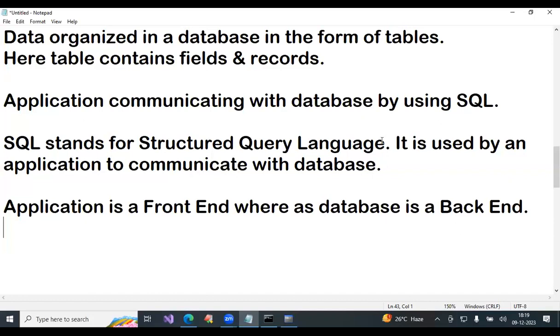Now I'll explain with a diagram. Suppose this is the database software, any one database. This is the database, and here is the application.